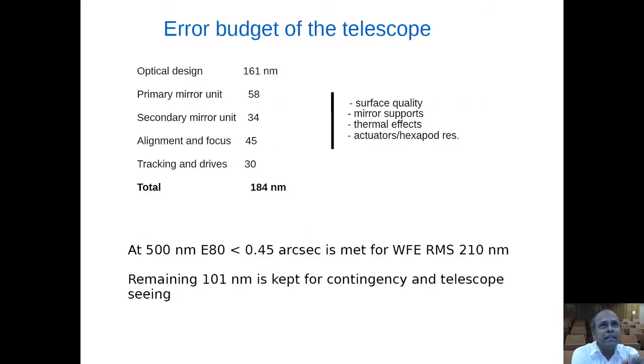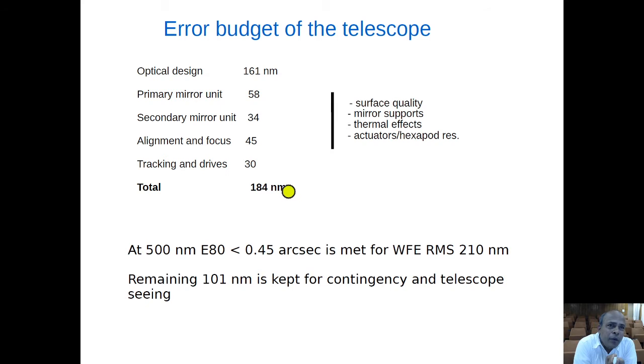So, here is the error budget for this telescope. You can see most of the budget is coming from the optical design. This is 161 nanometer, and this is primary mirror, primary, secondary, and alignment units. They are contributing respectively, and this mainly comes from the surface quality degradations, and the mirror supports, thermal effects, actuators and hexapod resolution. This is coming from these components.